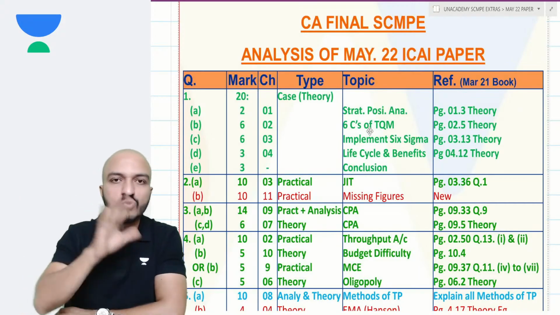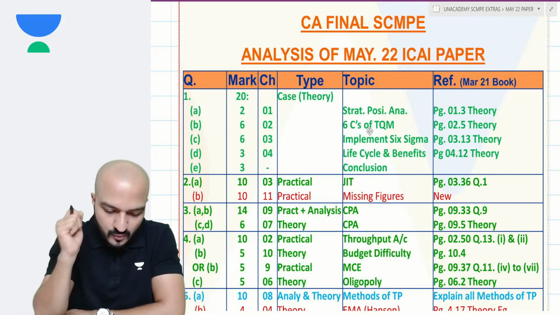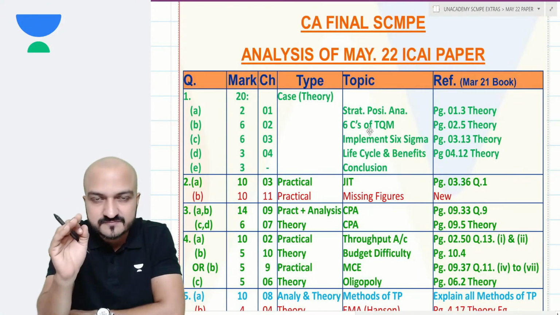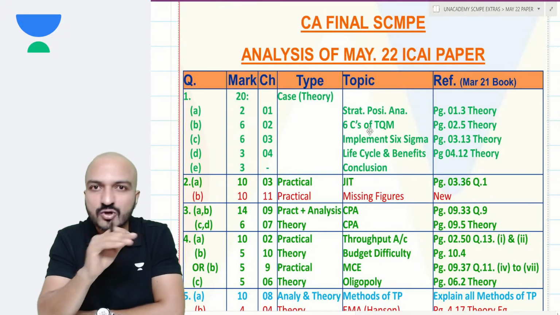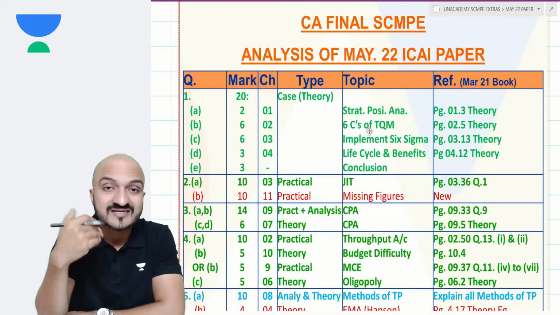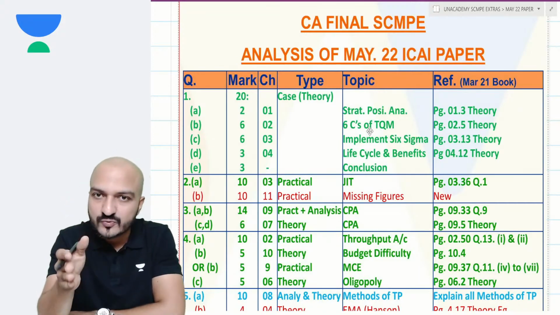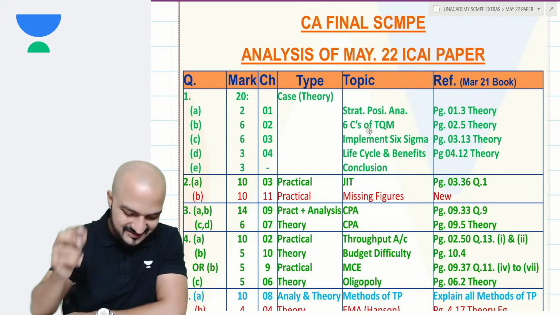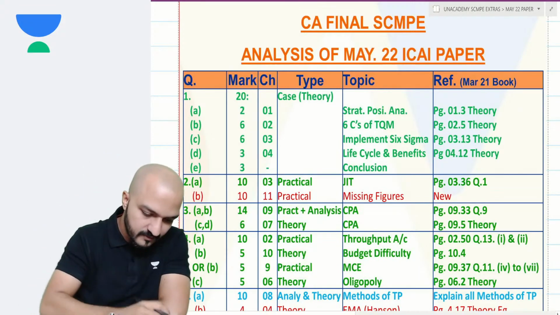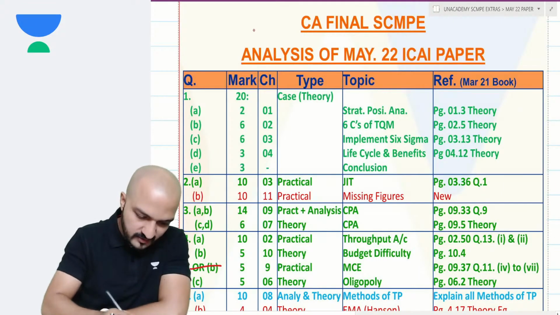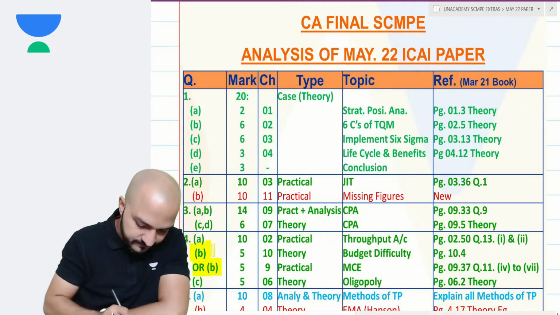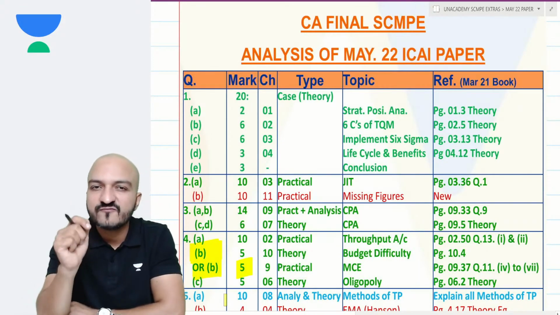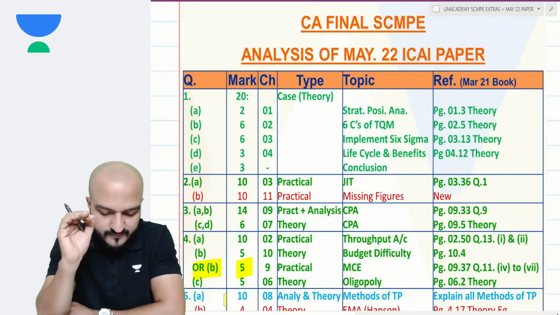First, let me give you an overall analysis of the entire paper. The entire paper, as usual, is of total 125 marks. Your costing paper has always been of total 125 marks. There are 6 questions of 20 marks each, that makes it 120 marks. But in one of the questions, they will usually give an OR question of 5 marks, so another 5 marks for that. So the total is 125 marks for the entire paper.